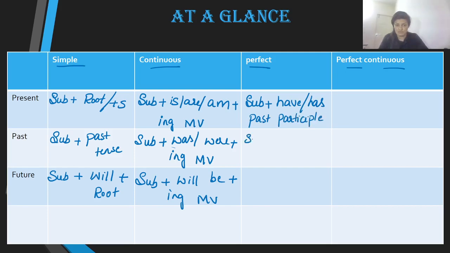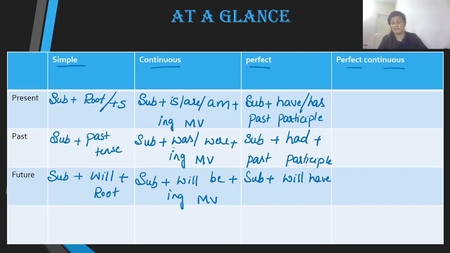In past perfect, the only change that we have is had and past participle. And for future, we have will, have, and past participle.